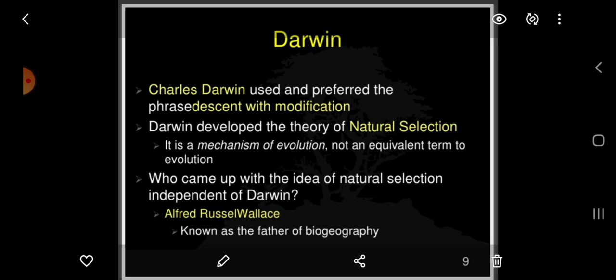Now, there was this scientist called Alfred Russel Wallace. He is also known as the father of biogeography. At the same time when Darwin was developing his hypothesis, Alfred Russel Wallace also came up with the idea of natural selection independent of Darwin's ideas.